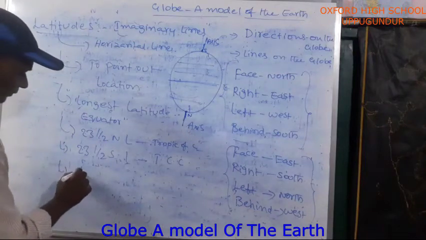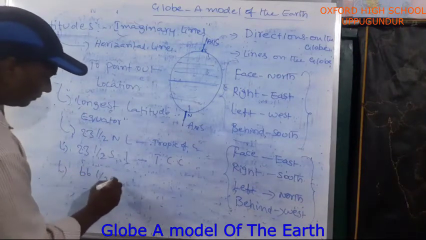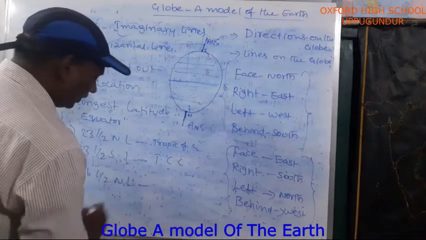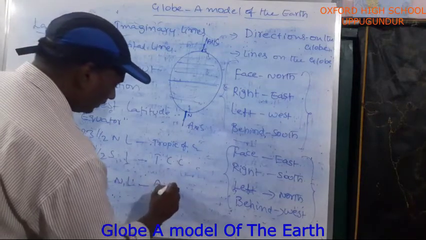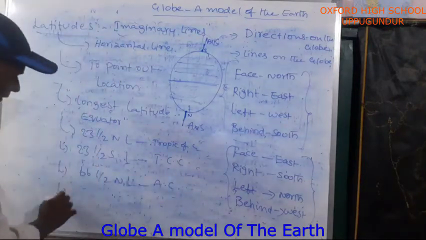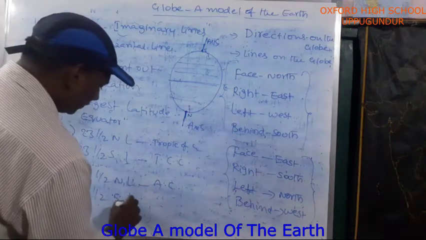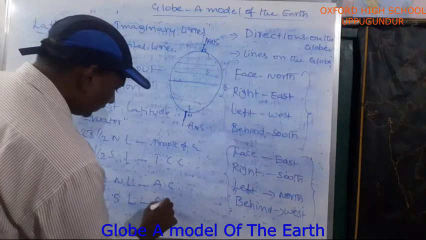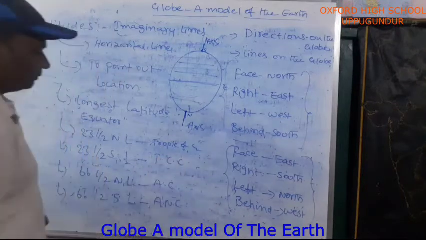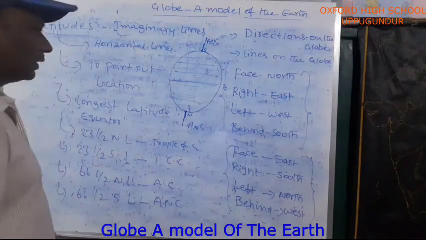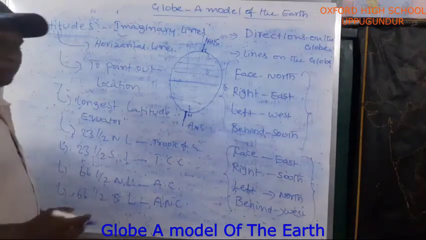Then 66.5 north latitude is called the Arctic Circle. Then 66.5 south latitude is called the Antarctic Circle. These are the important latitudes.